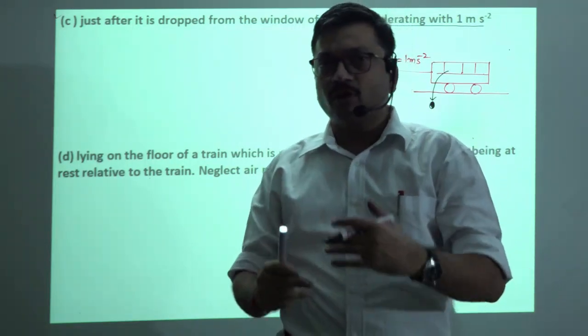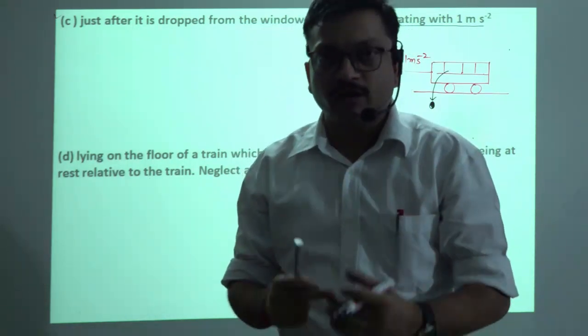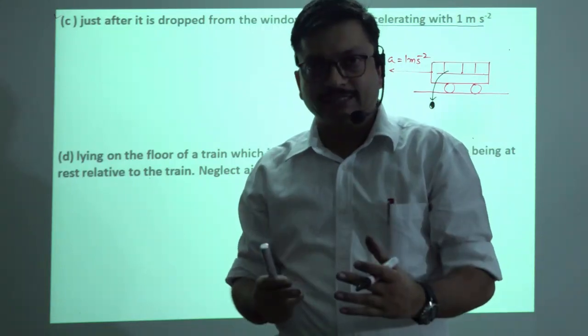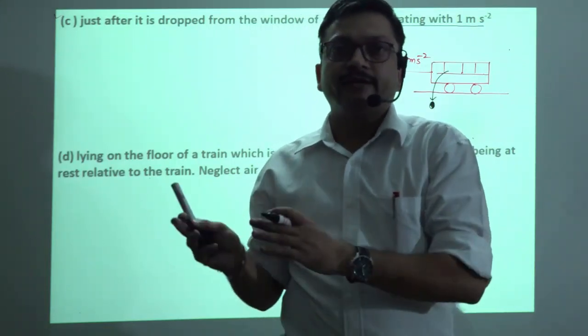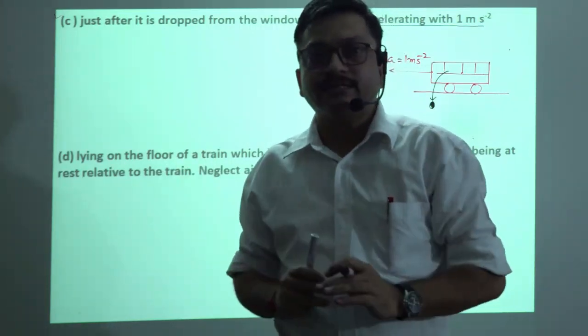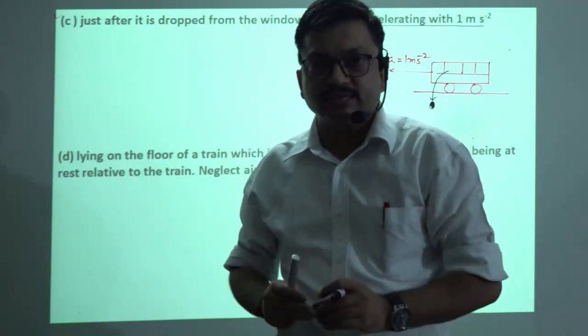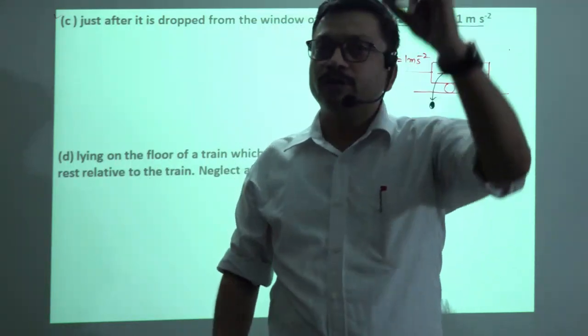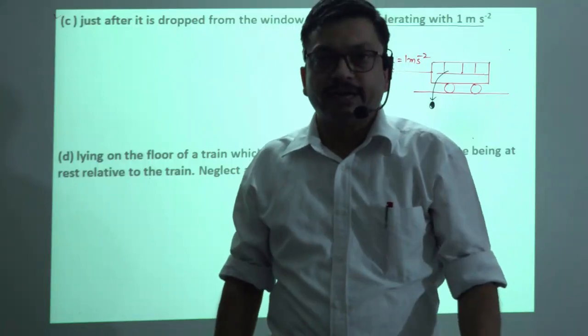Whenever the object is thrown from the window of the accelerating train, that acceleration will become its history. So now the stone will move under the influence of gravity.